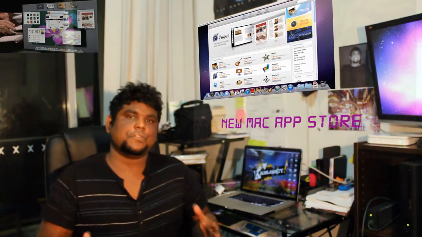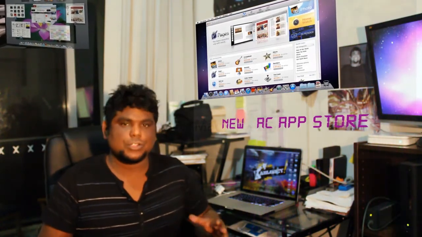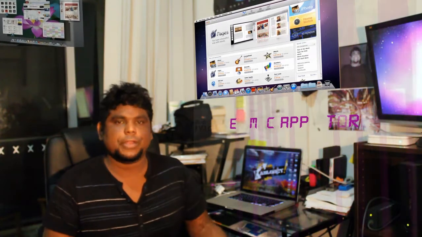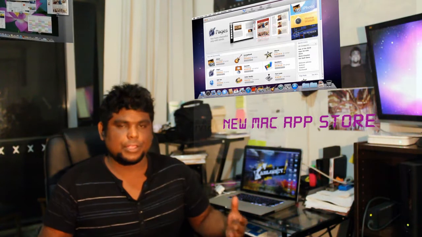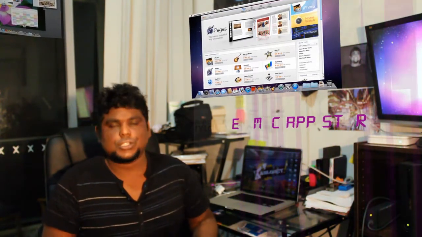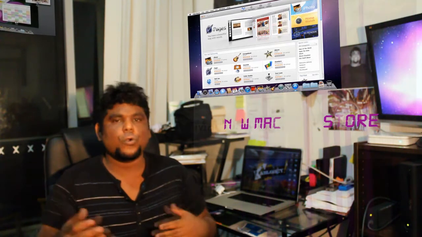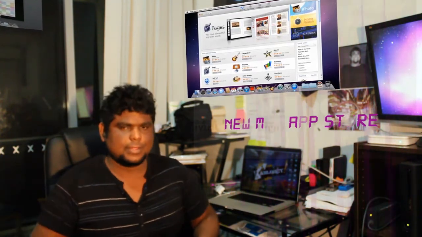The second major feature is a brand new Mac App Store. Now, this feature is not only for Lion, it is also going to come to Snow Leopard. Steve Jobs said they're going to release this brand new Mac App Store within the next 90 days. So you'll be able to download it before Lion is released even, or it'll come in a software upgrade.